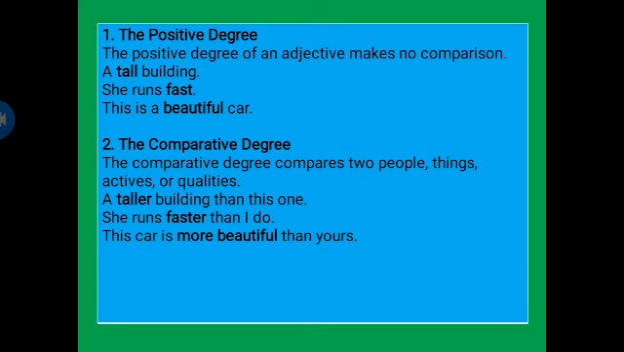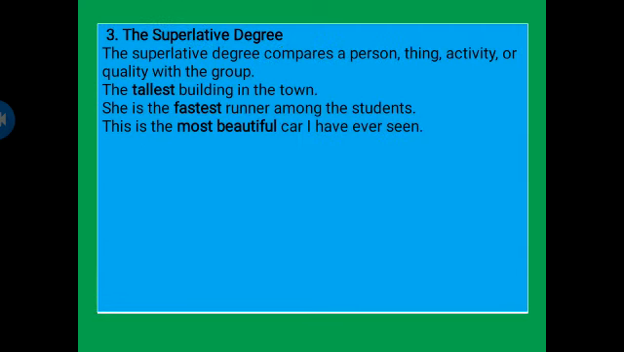The second is the comparative degree. The comparative degree compares two people, things, activities or qualities. For example, a taller building than this one, she runs faster than I do, this car is more beautiful than yours. In these sentences, the comparative degree of the adjective is used. For example, taller, faster and more beautiful.